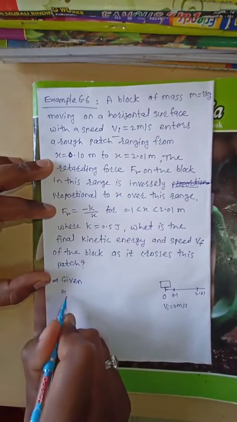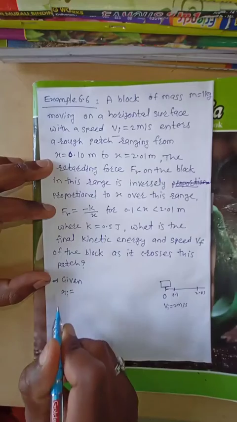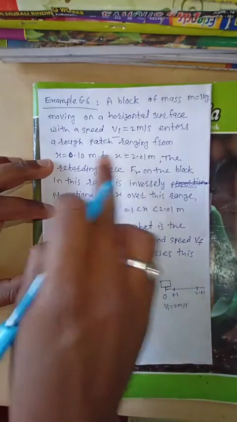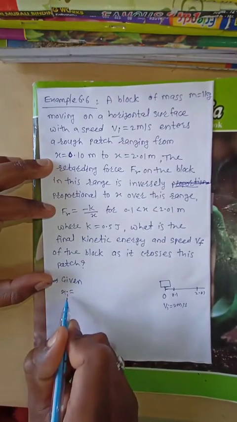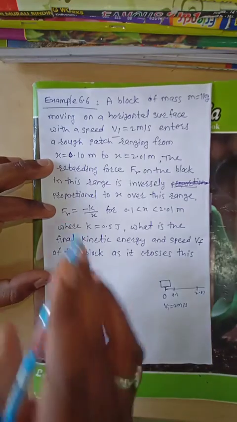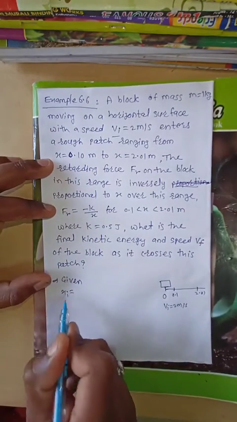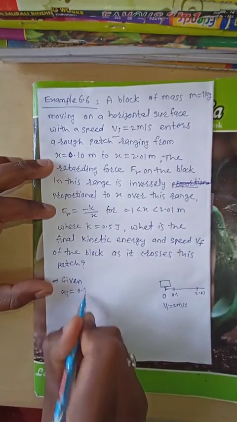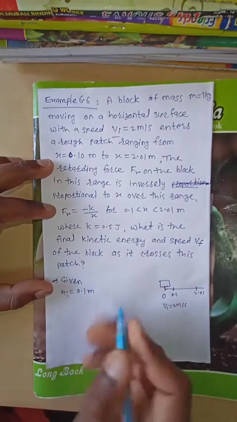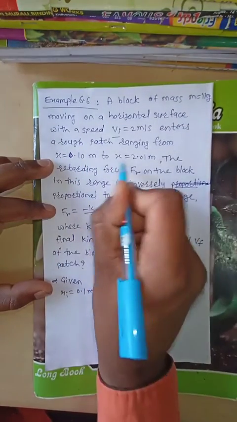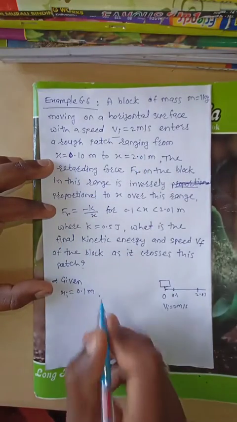Therefore this is the x initial position of the rough road, x initial is 0.1 meter, and this is the final point of the rough road.